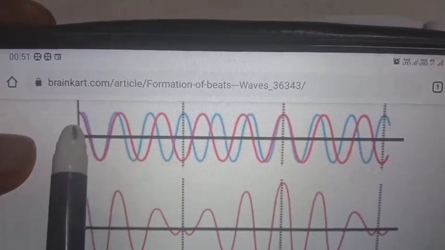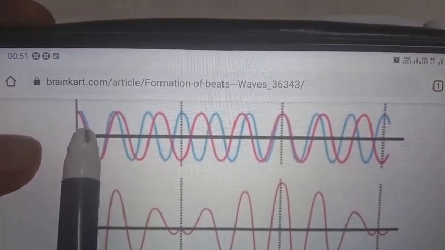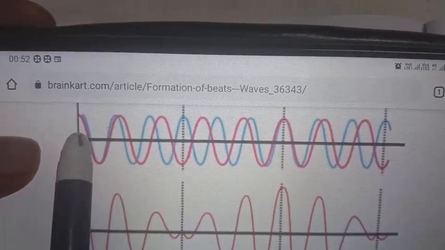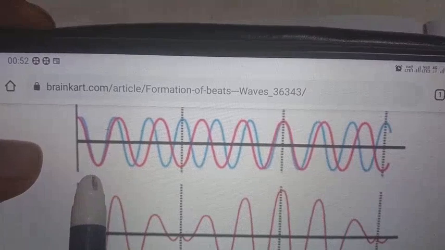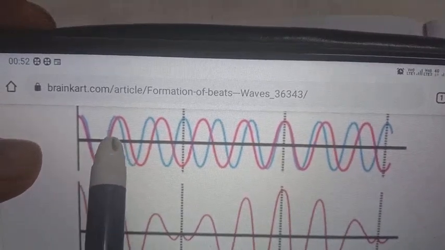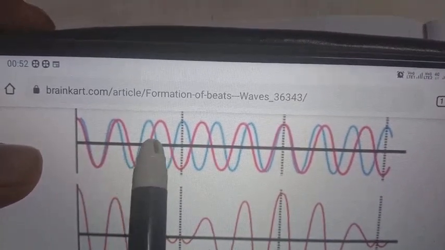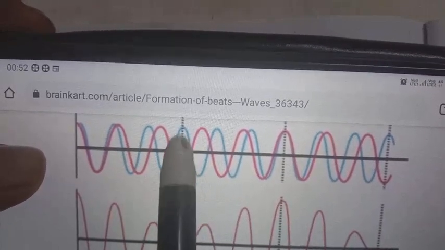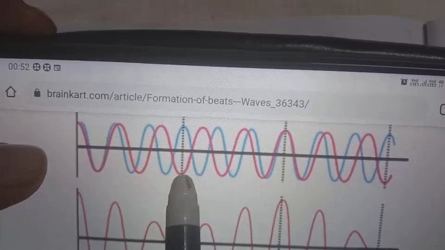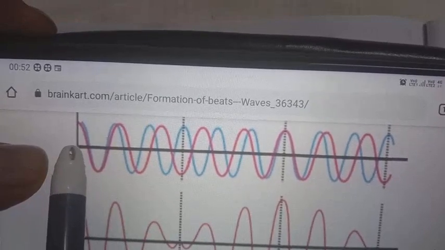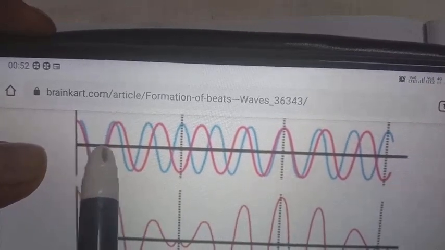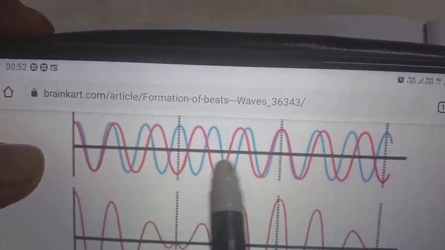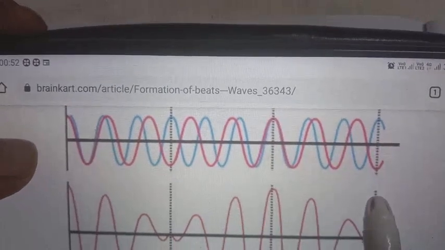So here we are getting the maximum. Because of crest, one wave's crest and the other wave's crest are superimposed. Gradually here the crest and crest, but they slightly move, one forward and the other backward. Again here completely one crest and the other wave's trough. So like that, crest to crest superimposed. After some time crest meets the other wave's trough. Again crest and crest, and crest and trough, like that.